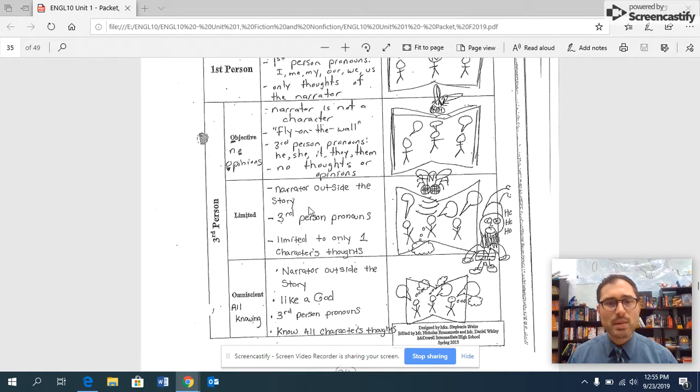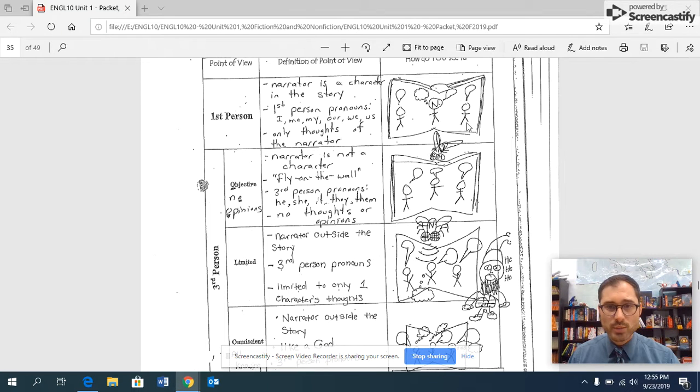Third person limited means we are limited to one character's thoughts. This is the same as first person. But instead of I said this or I feel sad, it'll say he said this or he feels sad. Here we have like maybe a magic mind reading fly. Fly on the wall can still only see and hear, but they can also get into the head of one character. This is third person limited. Think of the lowercase l as a number one, limited to one thoughts.